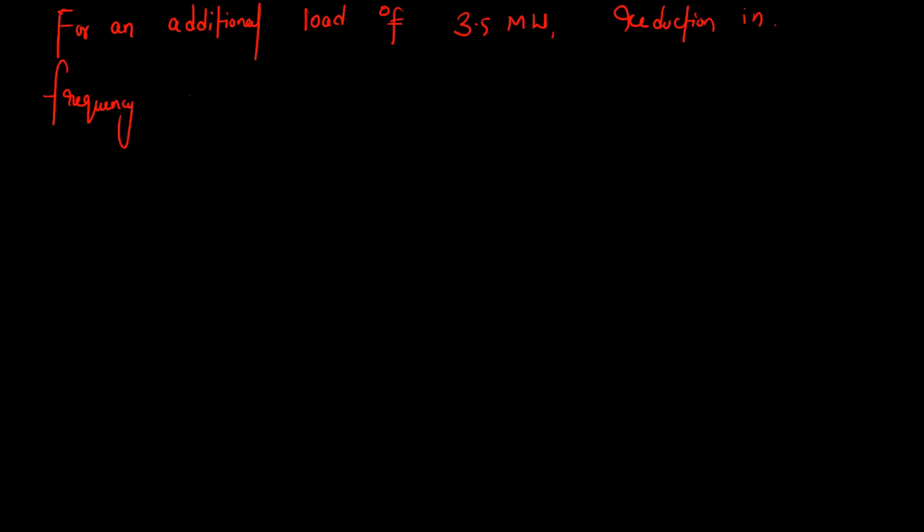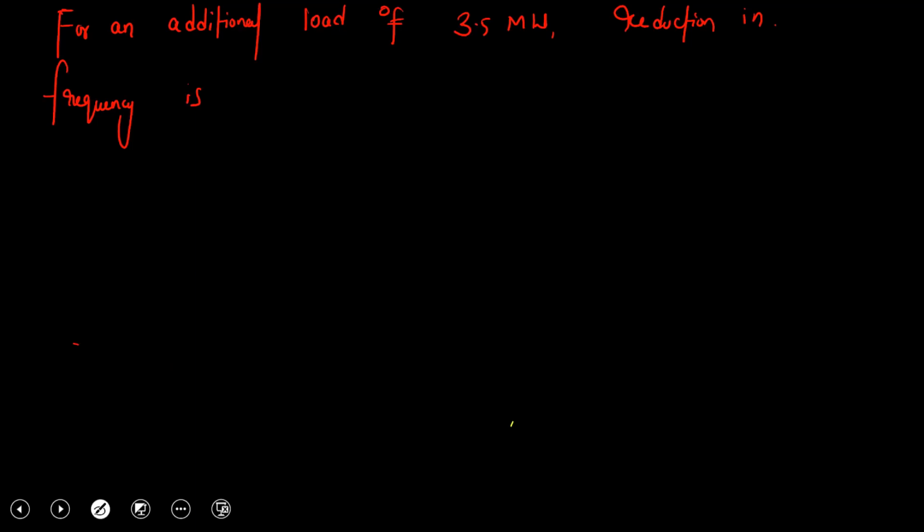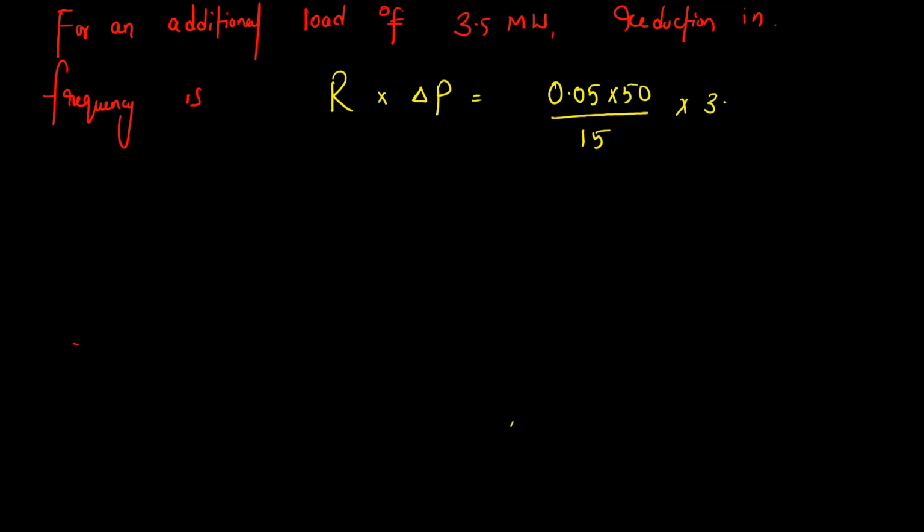For an additional load of 3.5 megawatt, the reduction in frequency is how much? That is R into delta P. R parameter we have calculated, that is 0.05 into 50 divided by 15, into additional load 3.5.